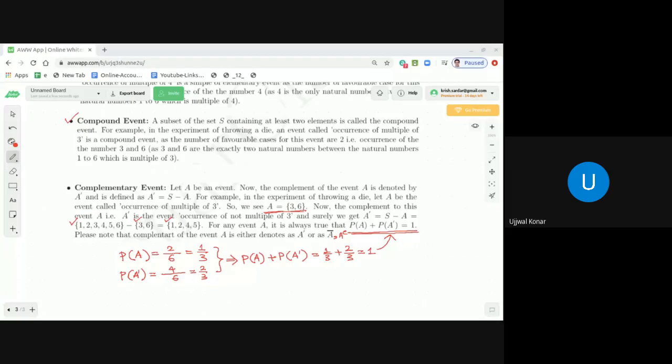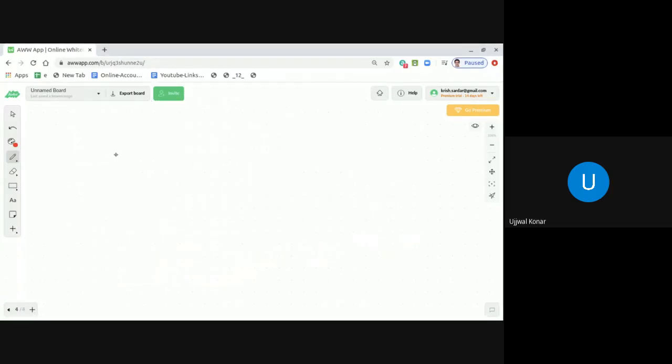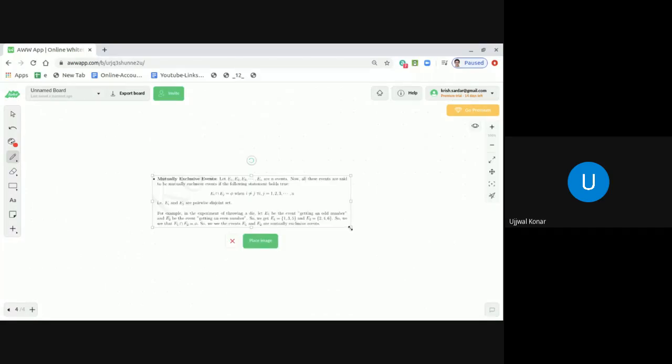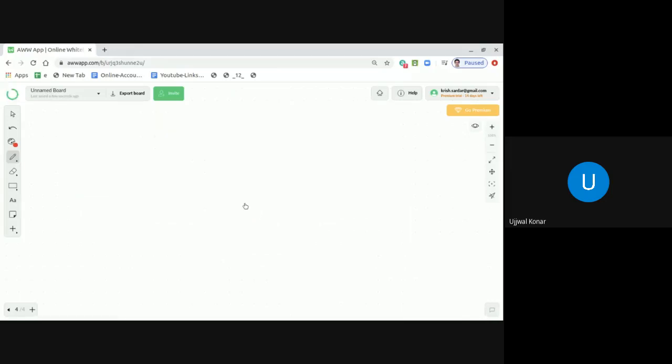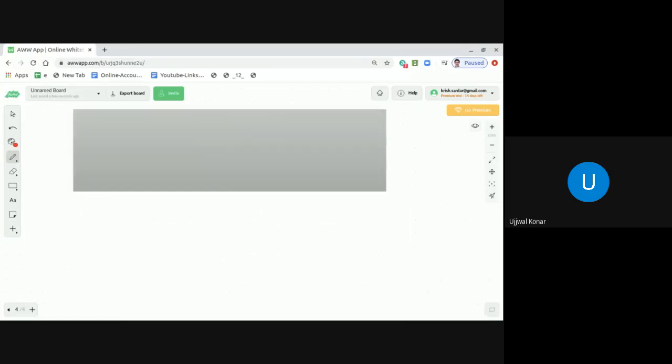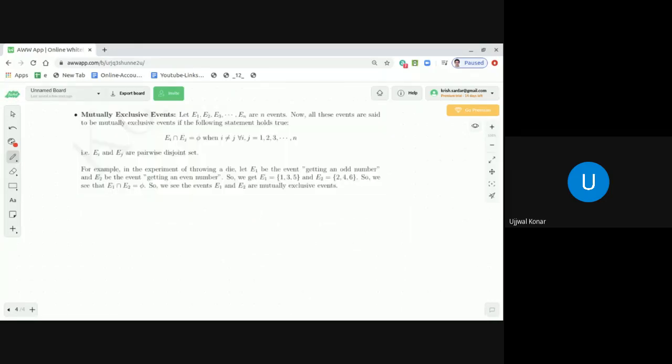As we are discussing set theoretic notation, I will give you the example by means of a Venn diagram. Think about a sample space S, and in that sample space you have events E1, E2, E3 up to En.